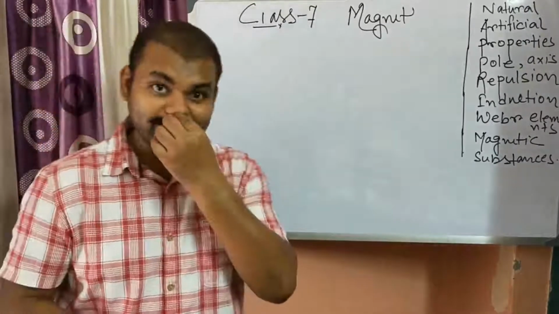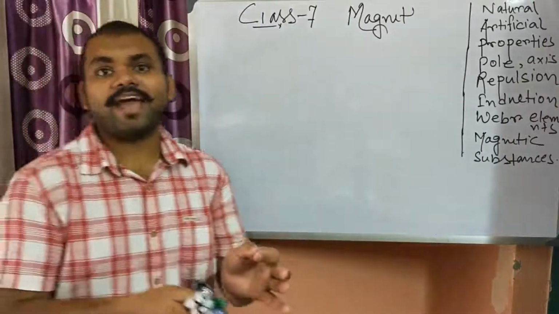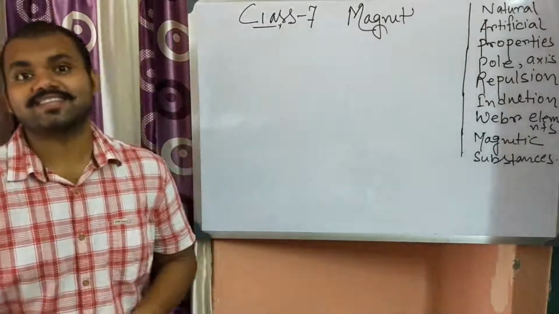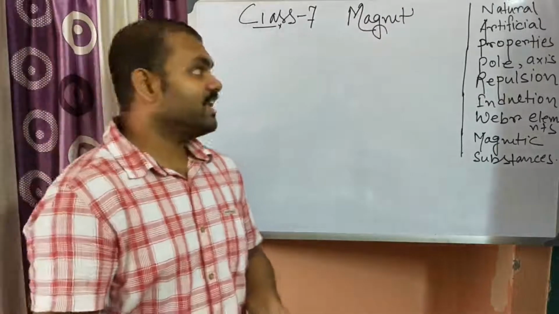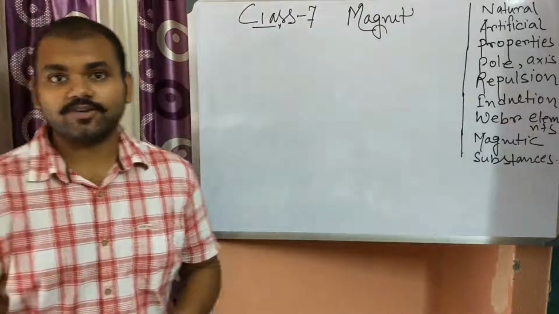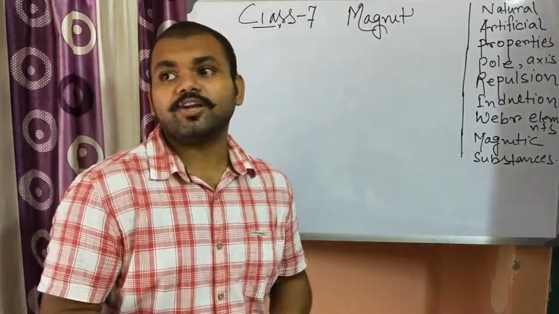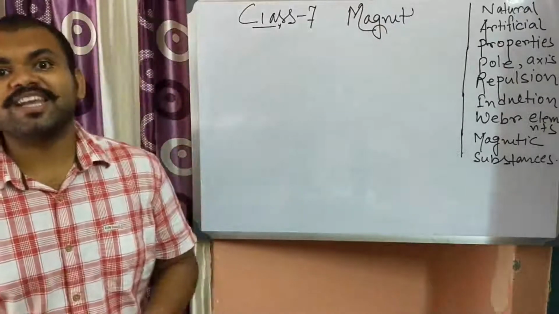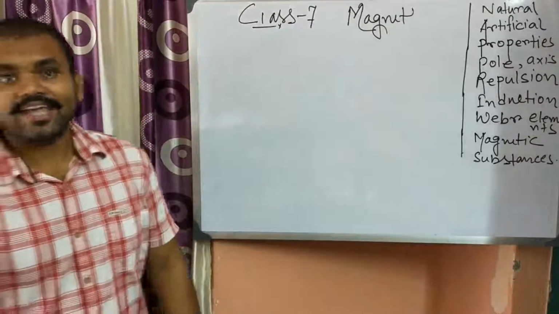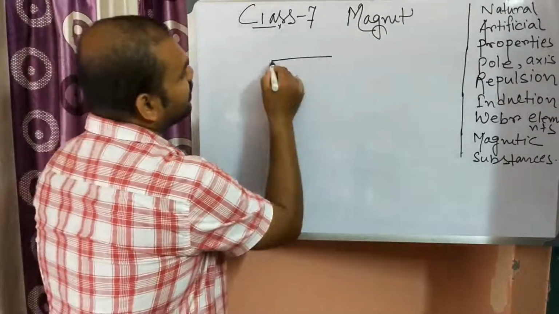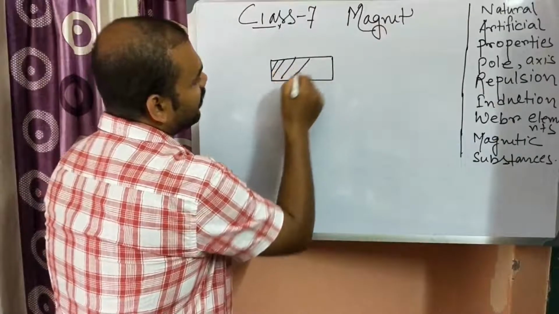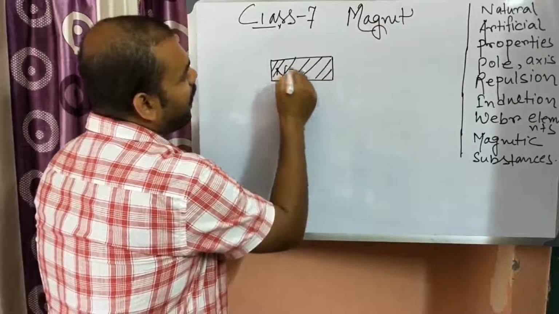There is natural magnet. A natural magnet means a magnet which is found in nature. The lodestone or magnetite is the natural magnet found in nature. Then there is artificial magnet. Nowadays we can produce different kinds of magnets according to our need. Those magnets are known as artificial magnets, like the bar magnet. A bar magnet looks like a bar, like this.